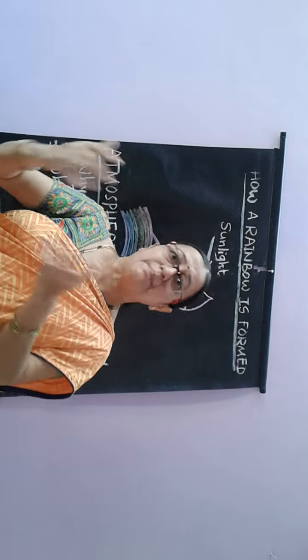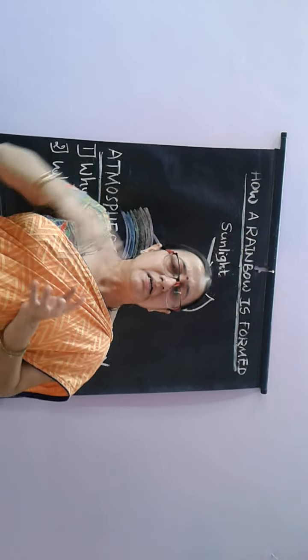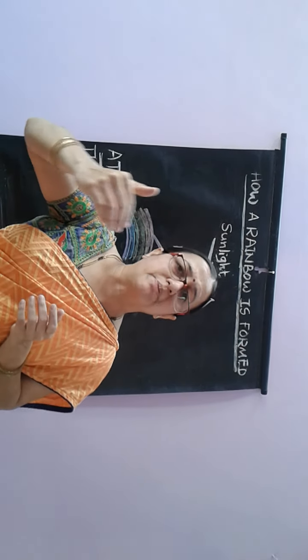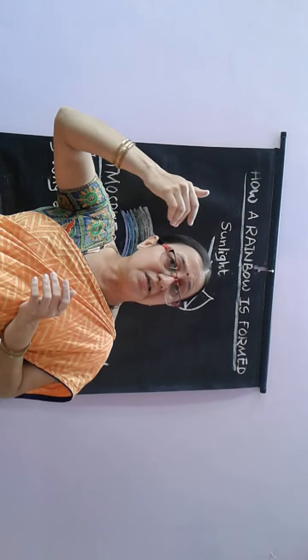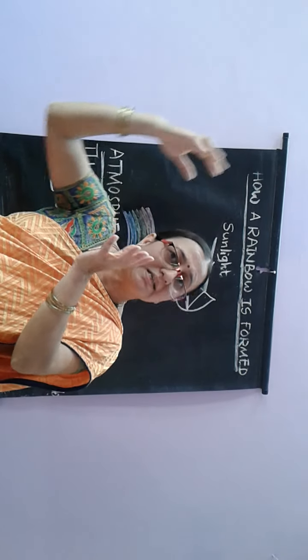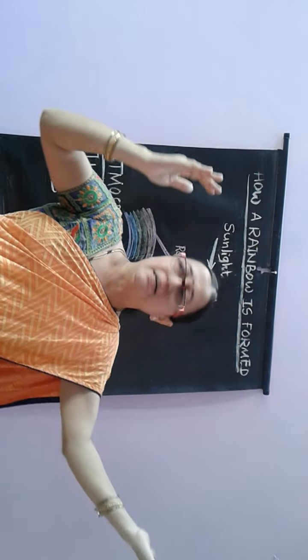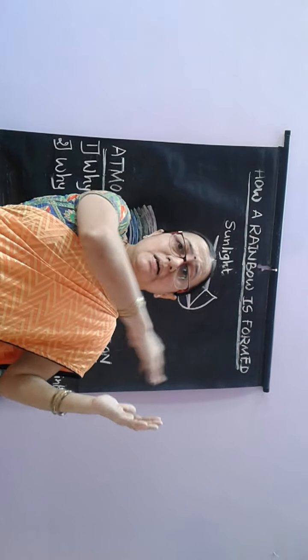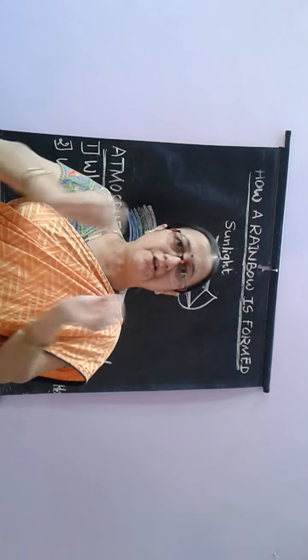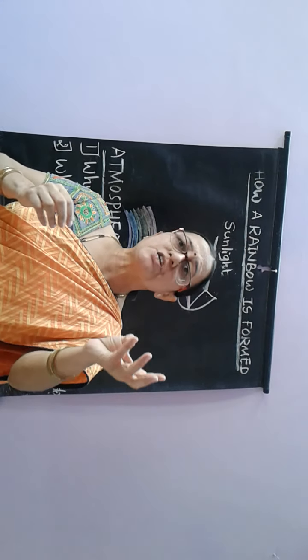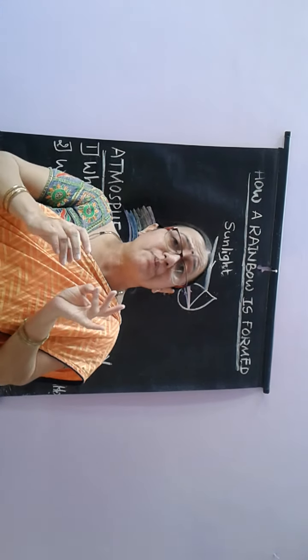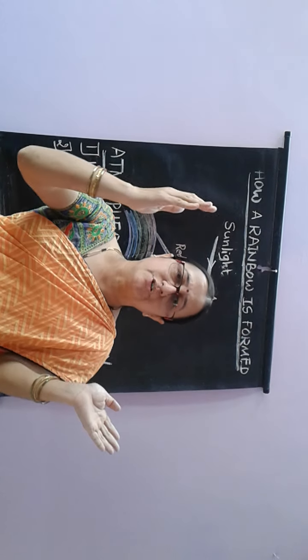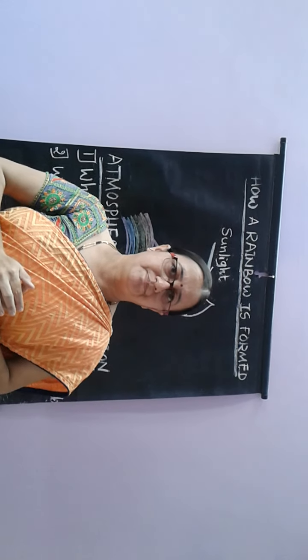Whenever in summer season it rains, just once the rain stops, during that time we can see the sunlight also. If the sun is on the right side, on the left side we can see the rainbow forming. The main phenomenon behind this is refraction of light and dispersion of light into 7 constituent colors.